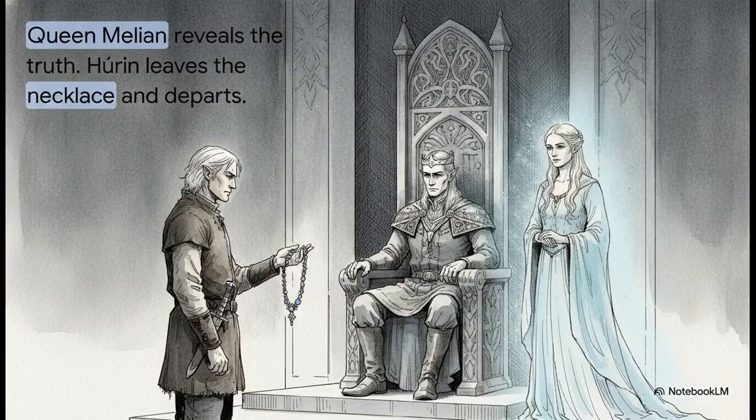Fortunately for everyone, Queen Melian is there. With her divine wisdom, she pierces right through Morgoth's deceit, telling Húrin that he's seeing everything crookedly through the enemy's eyes. And hearing her words, the spell is finally broken. Húrin realizes the awful truth of how deeply he's been manipulated. Utterly defeated, he picks up the necklace, hands it respectfully to Thingol as a final memorial, and just leaves Doriath. Bereft of all purpose, the mightiest warrior of men casts himself into the western sea. But sadly, the damage is already done. The cursed necklace is now firmly in King Thingol's possession.